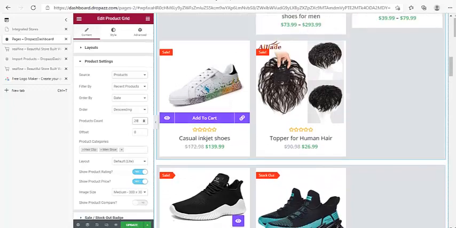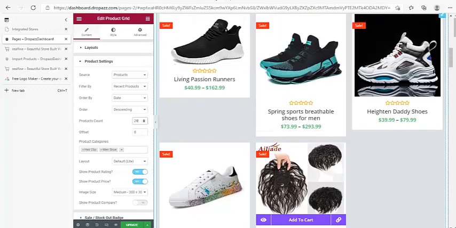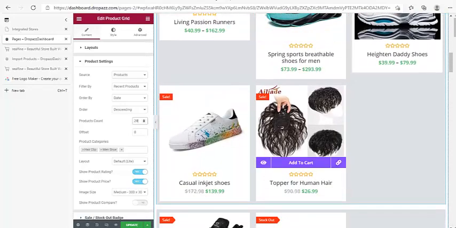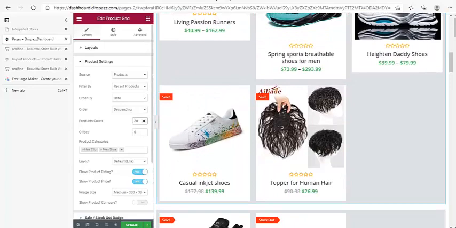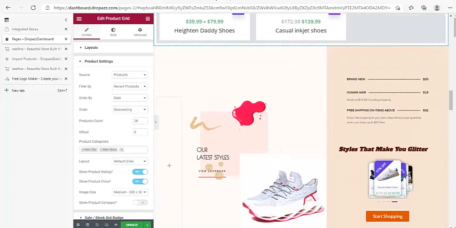Okay, that is the item that is available. You can see hair is now part of it. But if the store has more than 20 items, everything will display. Even if it's 100 to display, as long as you type the 100 here. So that's how to make sure the product category you want to show shows up.